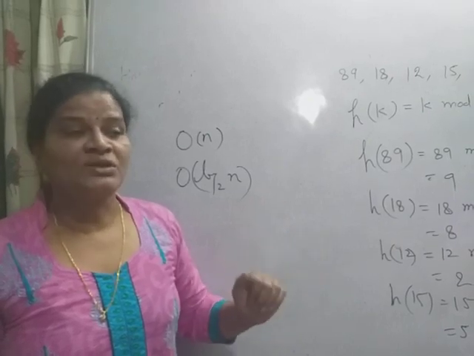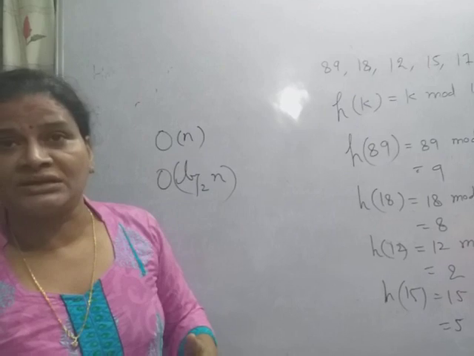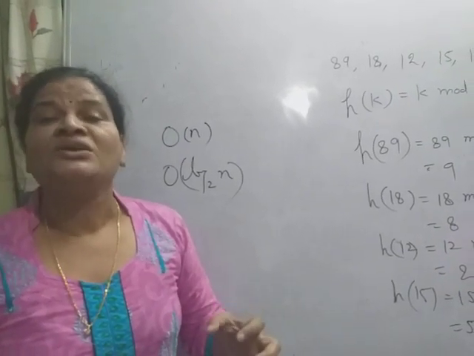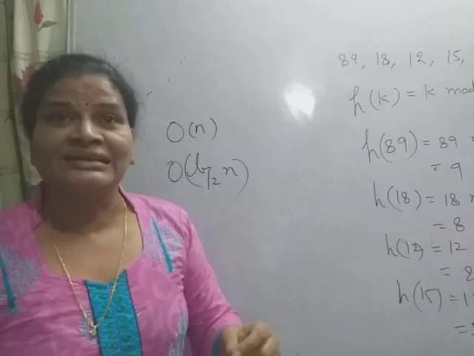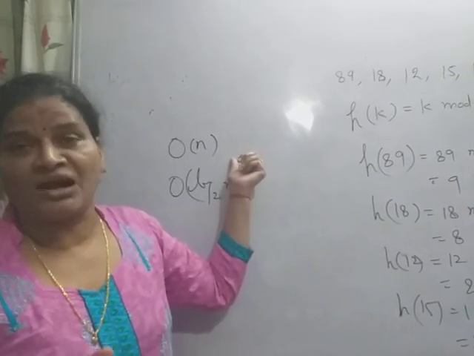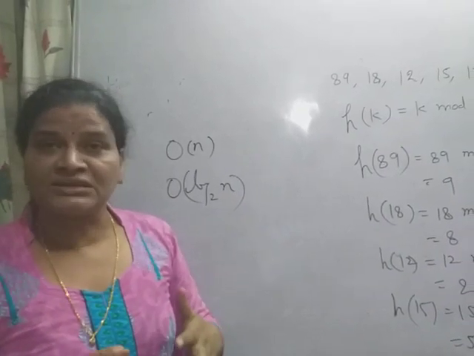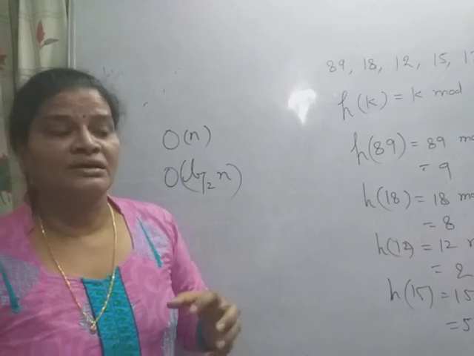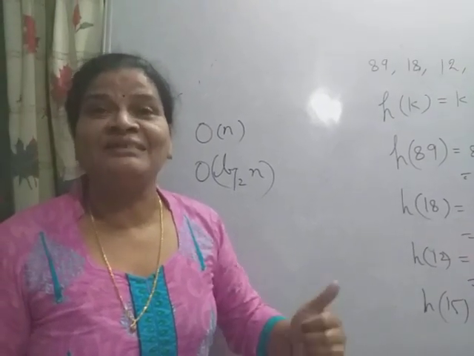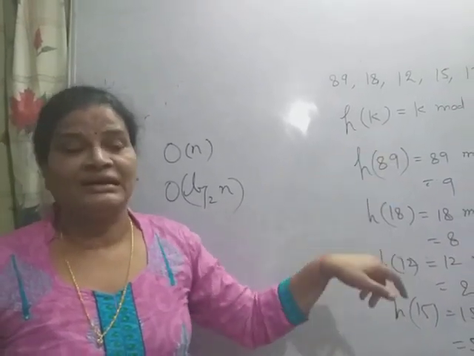So here the objective of hashing is to improve or reduce the searching time in the table, because nowadays the data is very large. If you talk about the internet or anything, the data is very large, so we want an efficient way to retrieve the data. The time doesn't depend on the size of the data or the size of the input. So the main objective of hashing is simply to improve the search, or access, time in the table.